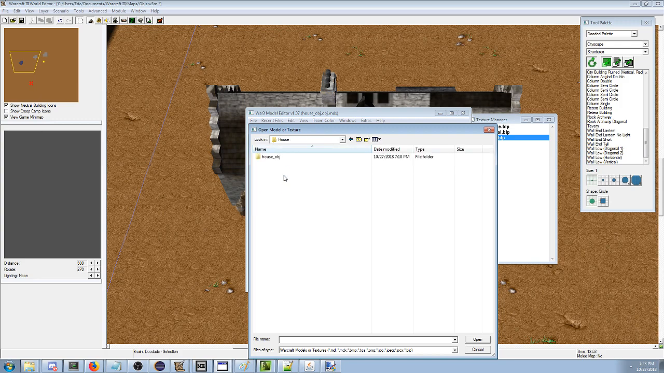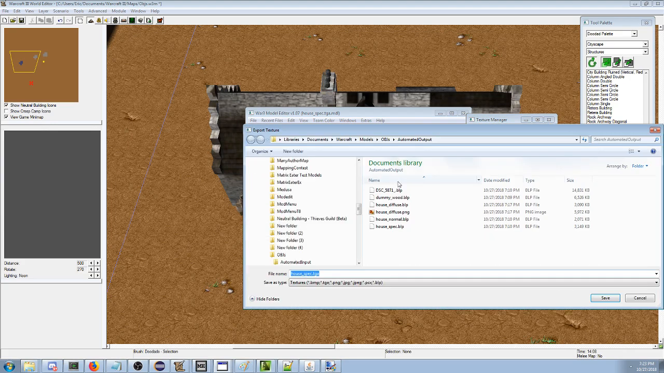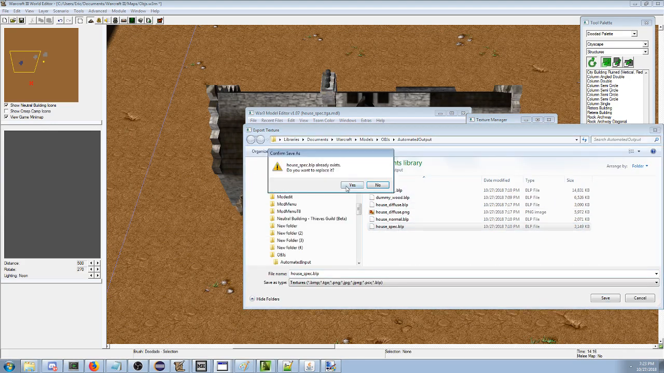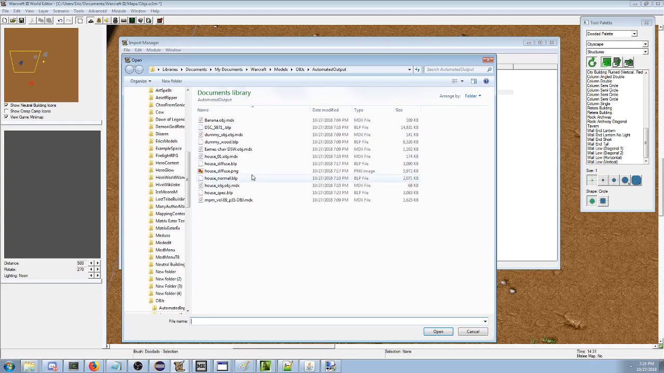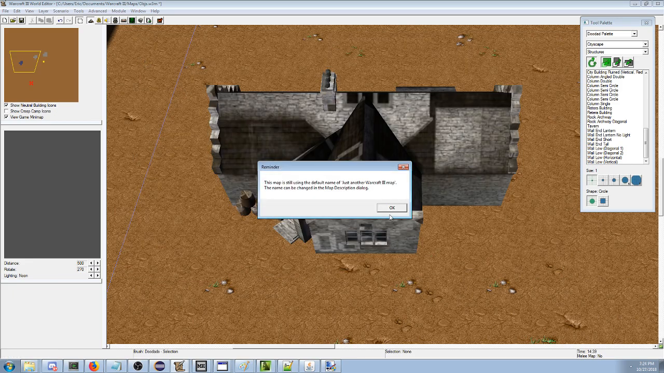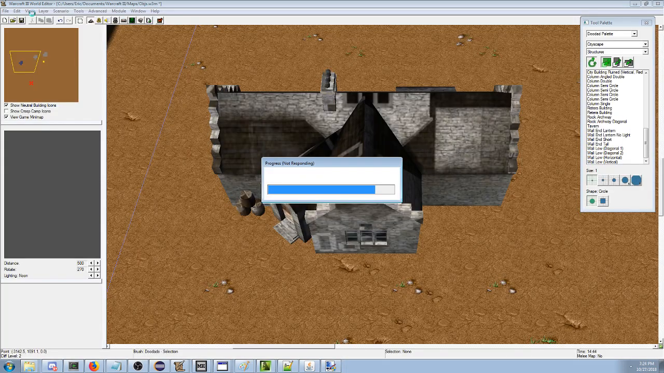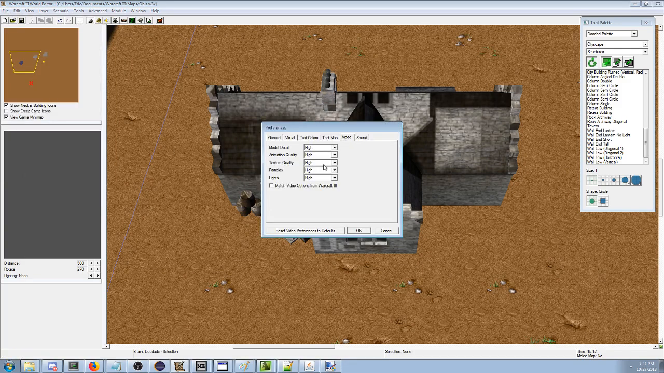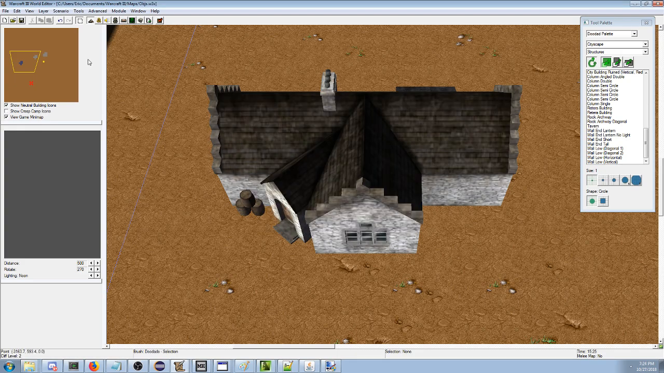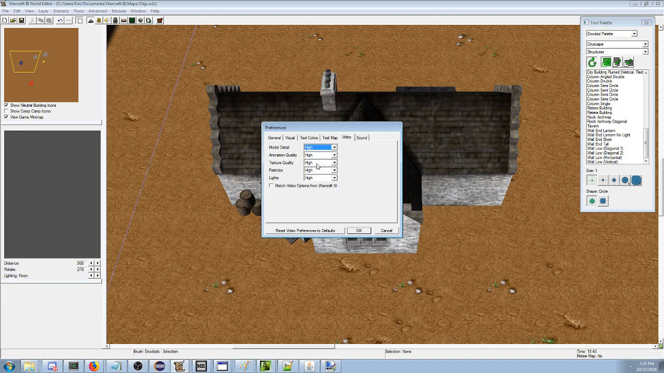It's not the right one. It's the other house. Specular, TGA. Export it to output house spec. We're gonna go in here, we're gonna replace house spec. We're gonna resave the map. Great. Now it's gonna be resaved. And now we're gonna go to preferences and we're gonna reload the models by changing this thing. And look at that! Now it looks better because it has the specular thing in there.